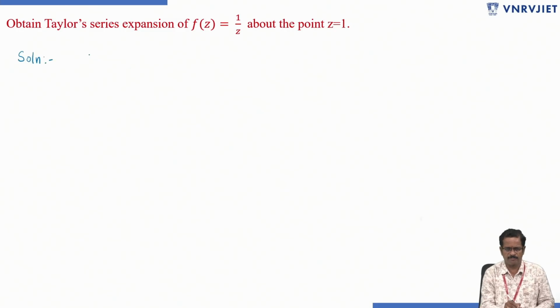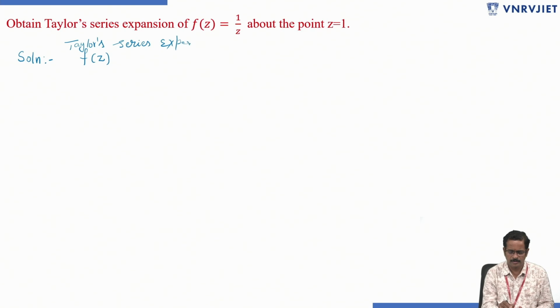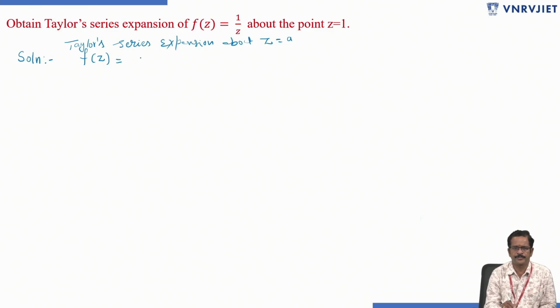Actually, the Taylor series expansion about z equals a is what? f of z equals f of a plus (z minus a) into f dash of a plus (z minus a) whole square by 2 factorial into f double dash of a plus and so on.